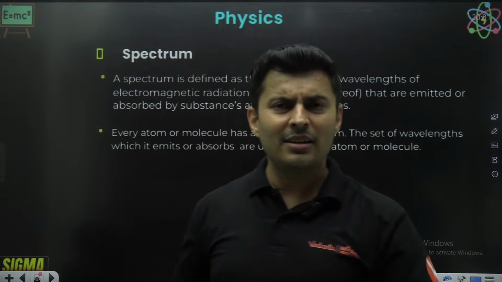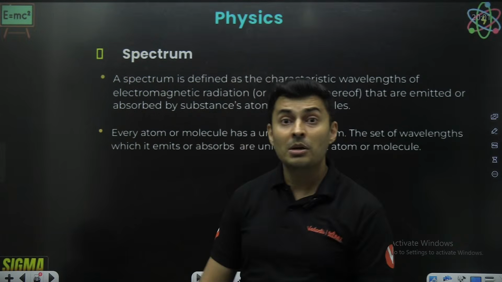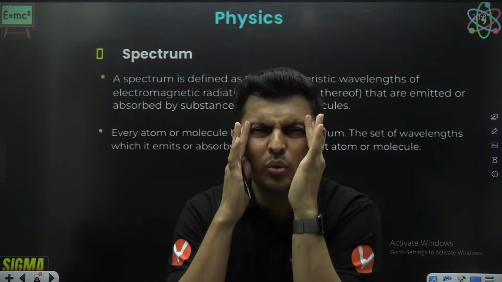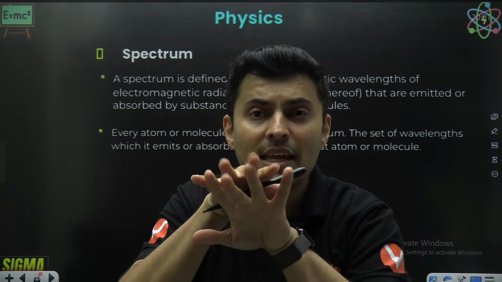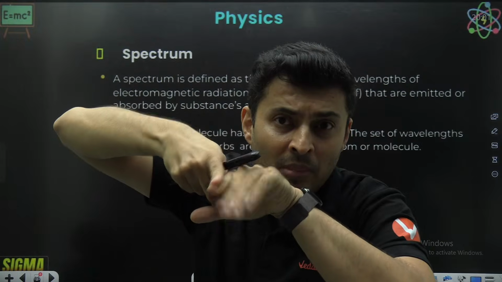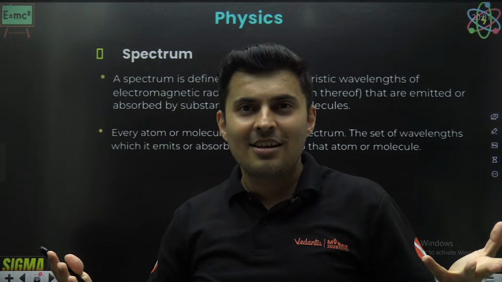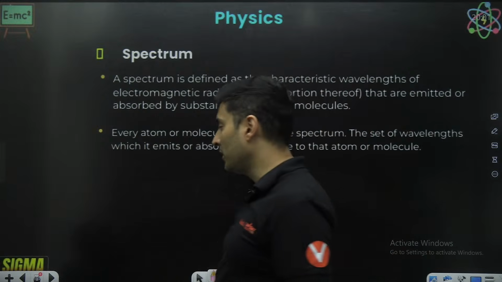If you take cadmium, it is different. If you take uranium, it is different. If you take iron, it is different. If you take aluminum, it is completely different. No two elements, no two compounds ever have the same set of frequencies. Maybe one frequency might be the same, but the other frequencies are different. The set of frequencies is always different. That is the critical point.